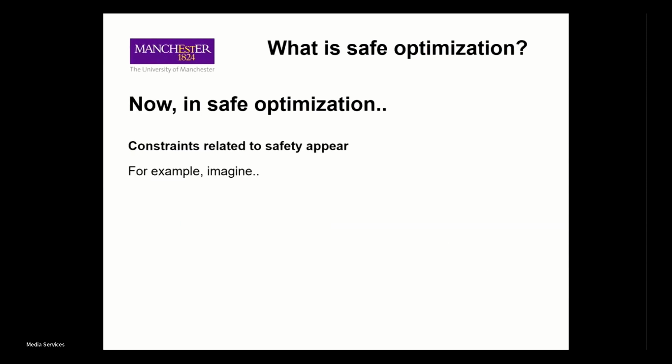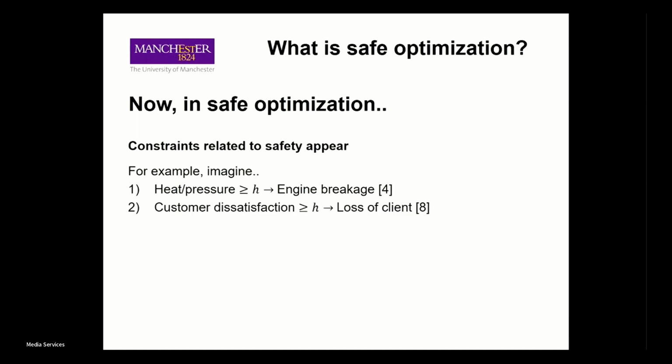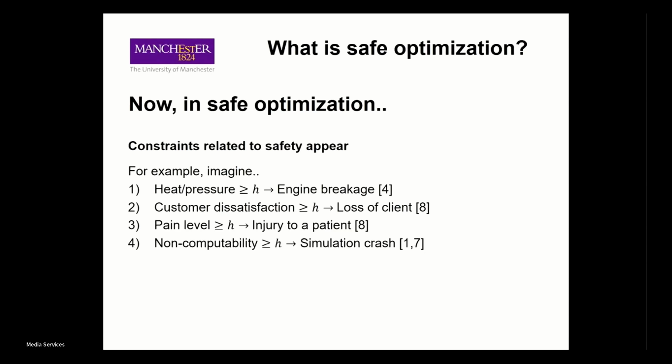But in safe optimization problems, you have some constraints related to safety. For example, imagine an engine calibration problem, where you would like to ensure the heat and pressure are below a certain threshold. Other examples are customer dissatisfaction for a movie recommender system, pain level for clinical experiments, and non-computability for a simulation study.